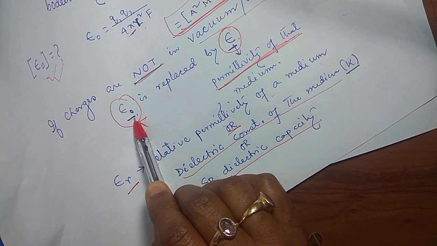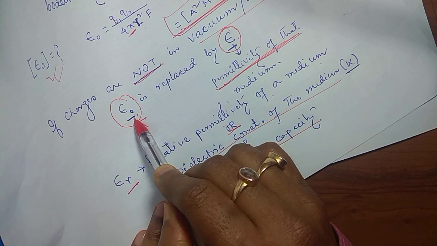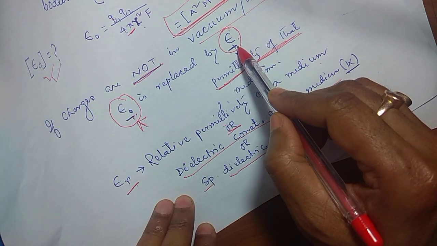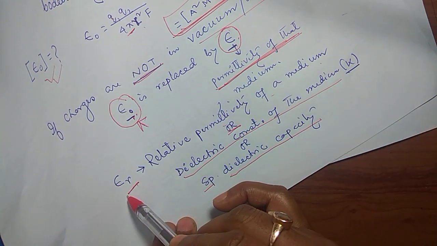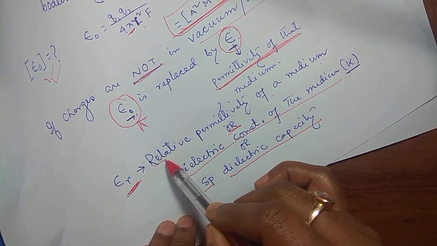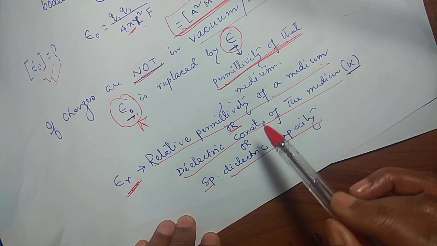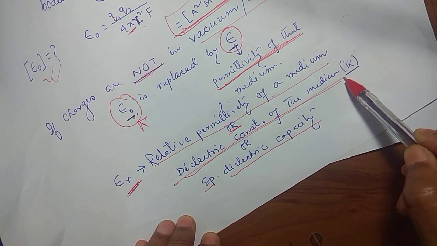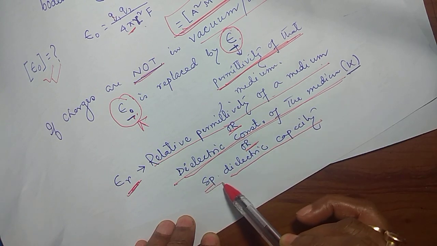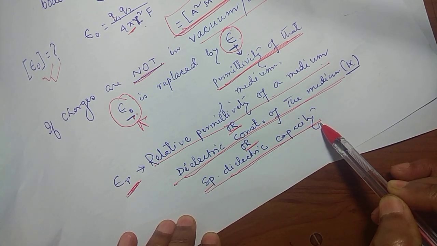If it is not air or vacuum, then you have to replace epsilon naught by epsilon. We call it permittivity of the medium, not absolute. And we use another term, relative permittivity of the medium, also known as dielectric constant of the medium, or sometimes specific dielectric capacity.